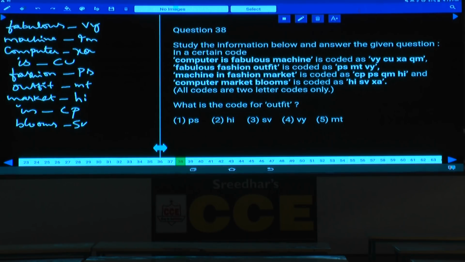38. What is the code for outfit? Tell me what is the code to this word outfit here? MT. MT, that is given in choice 5, 38.